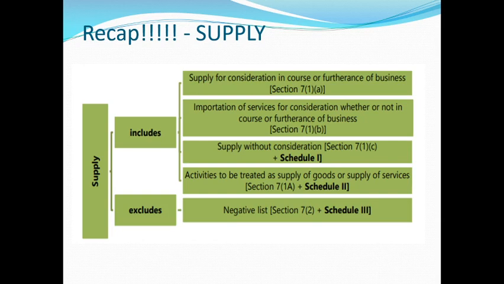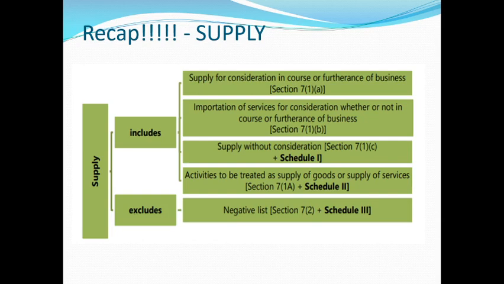Now we will recap what is supply. Your supply includes supply for consideration in the course or furtherance of business, Section 7 subsection 1a. Next is importation of services for consideration, whether or not in the course or furtherance of business.